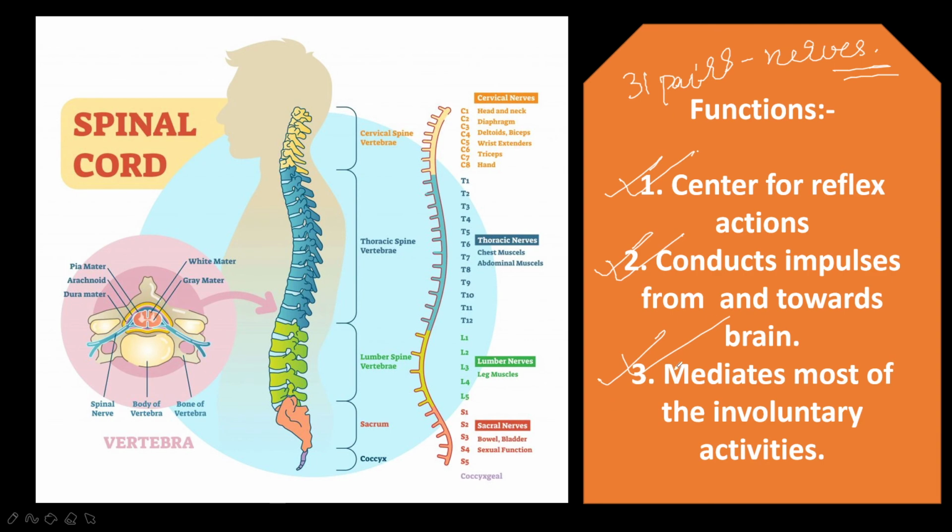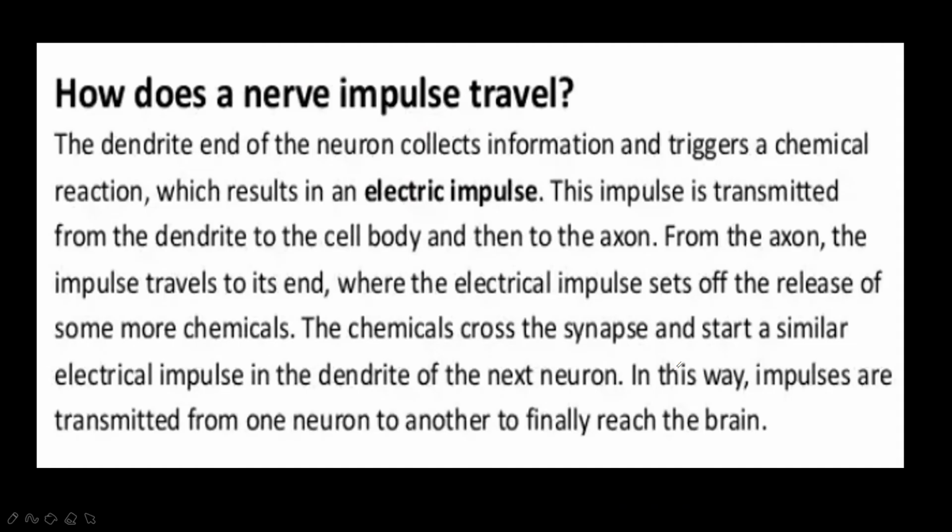Hope I am clear. So here is the small answer which you have to copy. Very important answer. How does this nerve impulse carry? The dendrite end of the neuron collects the information and triggers a chemical reaction which results in an electric impulse. This impulse is transmitted from the dendrite to the cell body and then to the axon.